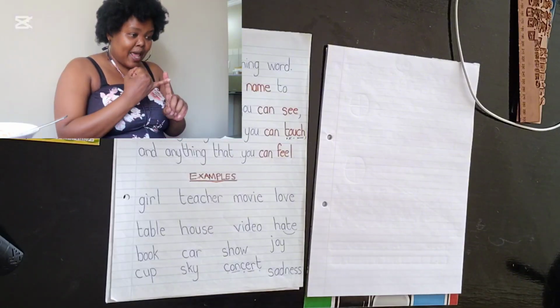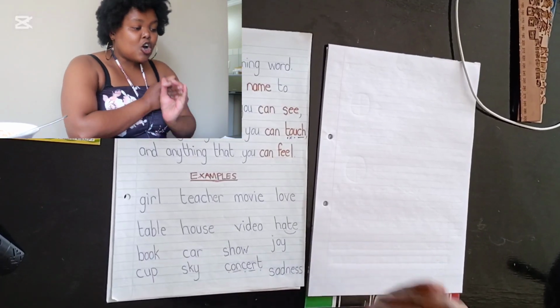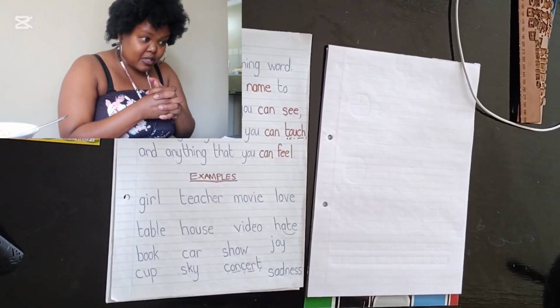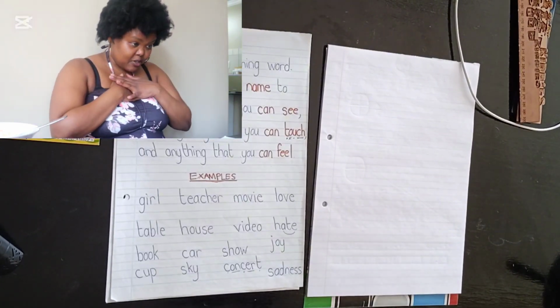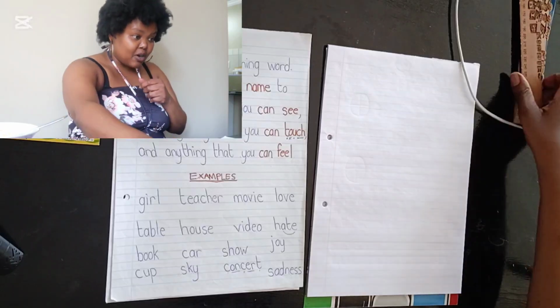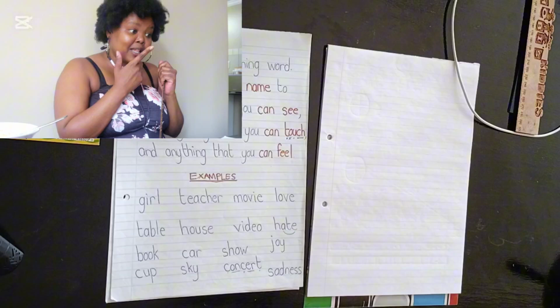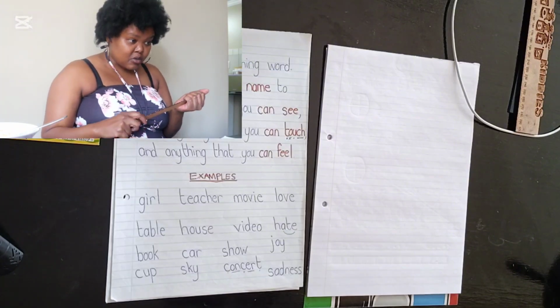What else? So we've got abstract, we've got concrete, and then we've got collective nouns. Collective nouns give names to groups of things. Yes. An abstract noun you can't touch with your hand, you can feel in your heart. A concrete noun you can touch with your hands, you can see with your eyes, you can smell, you can taste, or you can hear it. Then it's a concrete noun, right?